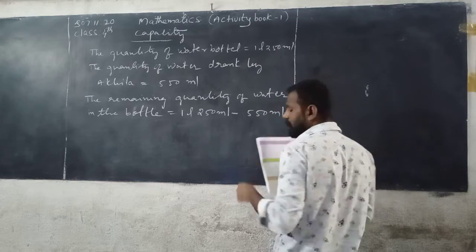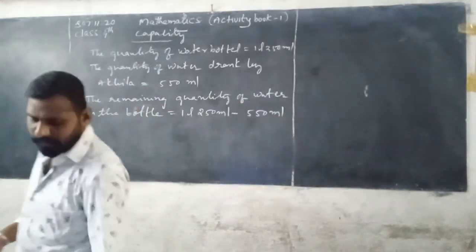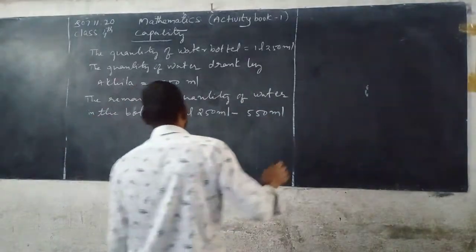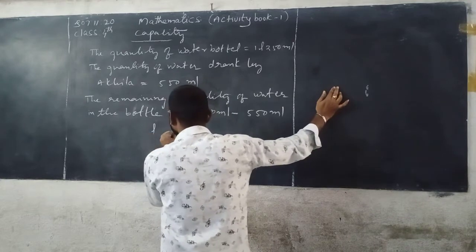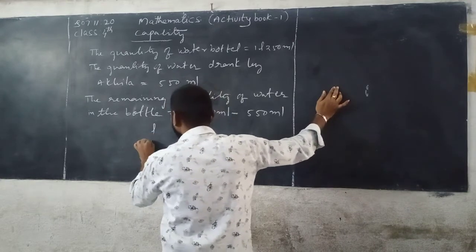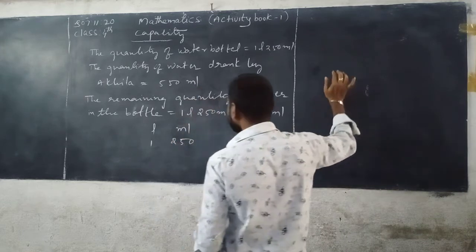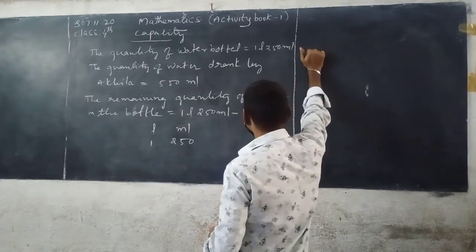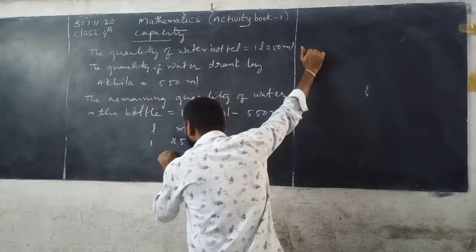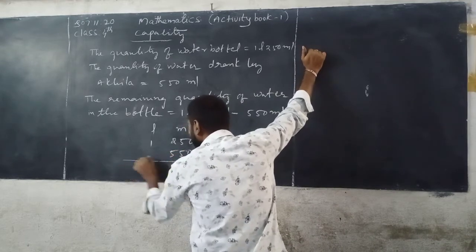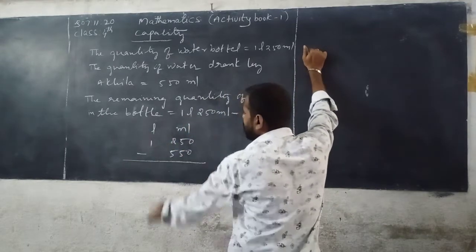550 milliliter. First the given numbers write in column wise. See here, this is liters, this is milliliters. 1 liter 250 milliliter. Next 550 milliliter, so there is no liters.